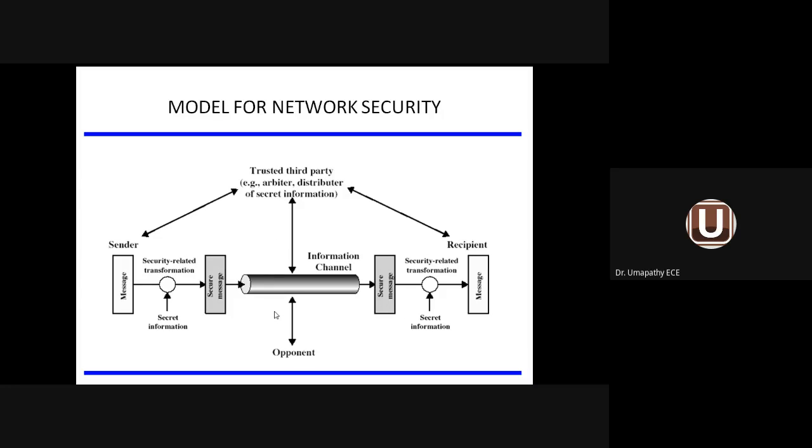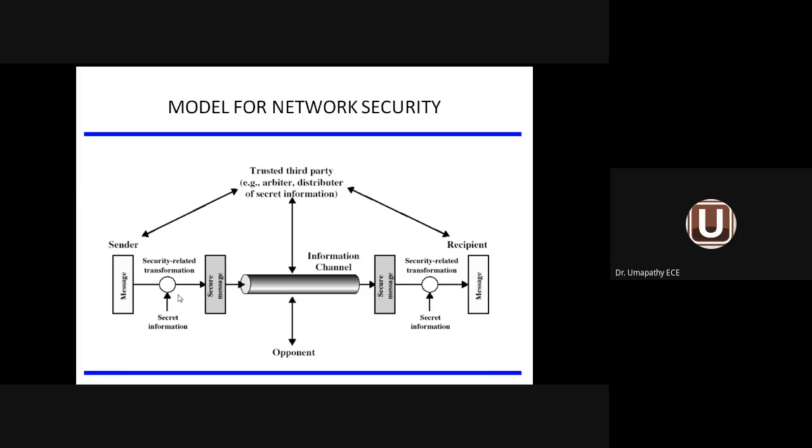You can see the model, figure 1, the model for network security. There is a sender. We have a secure message, and again a secure message. In the middle, the information channel. This portion is encryption. This portion is decryption. Receiver, sender, information channel. You may come across the opponent. Opponent means the hacker. The hackers are said to be the opponent. So the hackers come into the picture in the information channel.